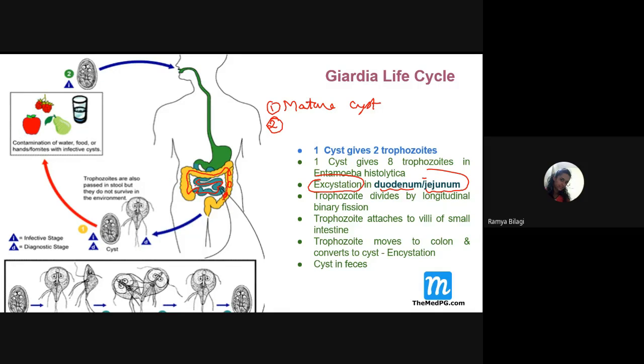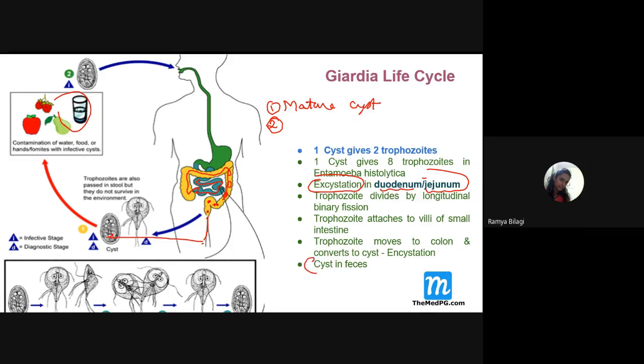So the trophozoite, which is tennis racket shaped, once it reaches here, will undergo cystic form. Then it will come out in the feces, and when this feces contaminates the food, the same cycle continues again, right? Students, are you all clear?